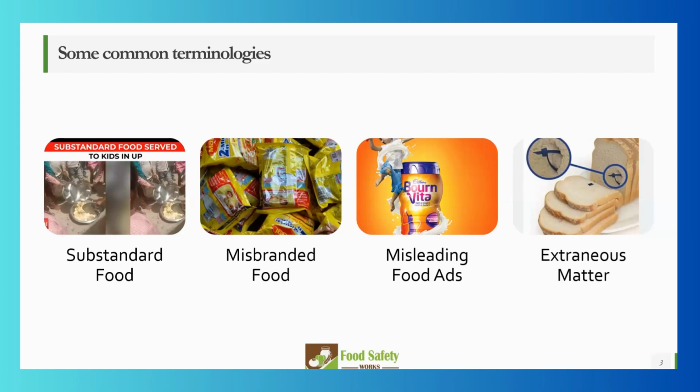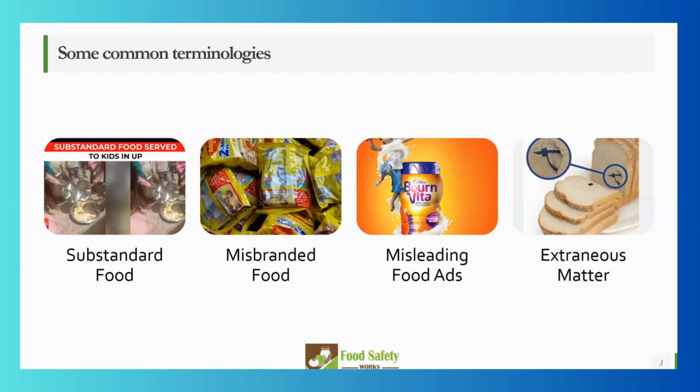Consumers are getting to see the new faces of the companies that are serving food. So your product in the market, your product on the shelf of the shops, is very relevant, and the label that you give to your consumer is very important. So misleading food ads is one of them.